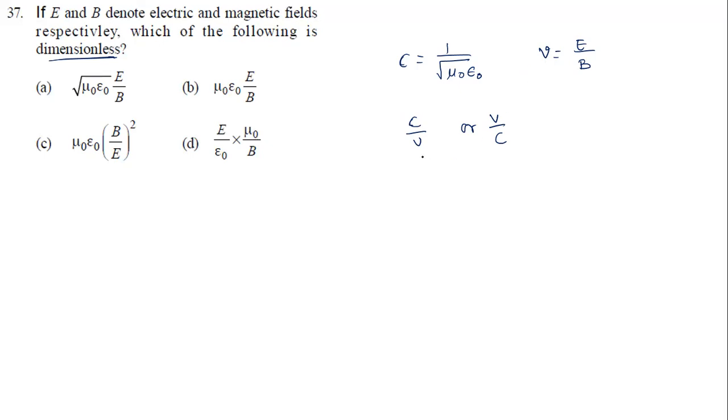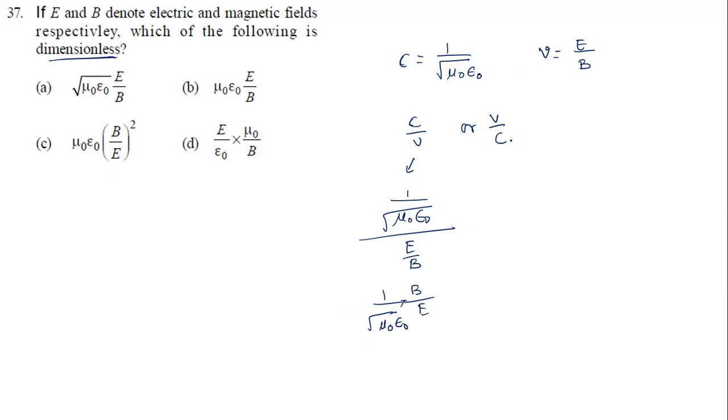Now let us see first C by V, whether it is possible or not in the given options. C is 1 by square root of mu naught epsilon naught, divided by V, which is E by B. If you take the reciprocal, the numerator will become B by E multiplied by 1 by square root of mu naught epsilon naught. Is this option there anywhere? This option is not there anywhere in the options. So this is not the correct answer.